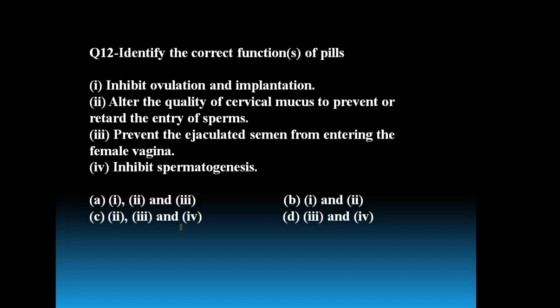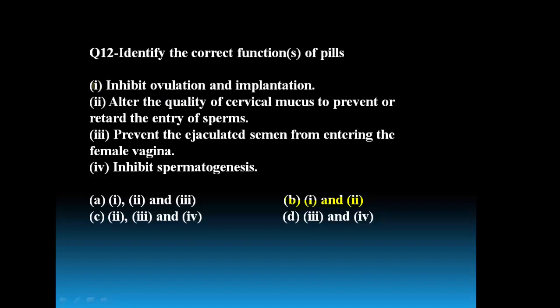Third one, prevent the ejaculated semen from entering the female vagina. Inhibit spermatogenesis. So the right answer for this one is option B, because only 1 and 2 statements are correct.